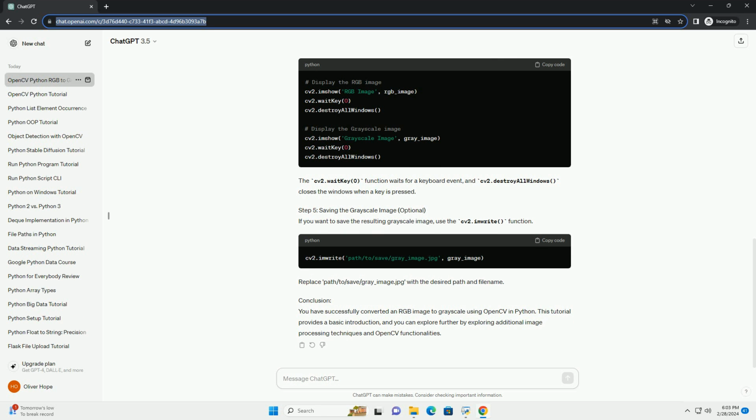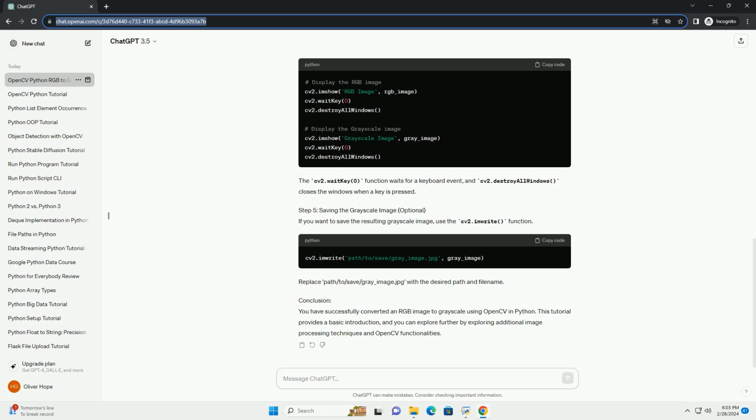If you want to visualize the original RGB image and the converted grayscale image, you can use the following code to display them using the cv2.imshow function. The cv2.waitKey(0) function waits for a keyboard event, and cv2.destroyAllWindows closes the windows when a key is pressed.